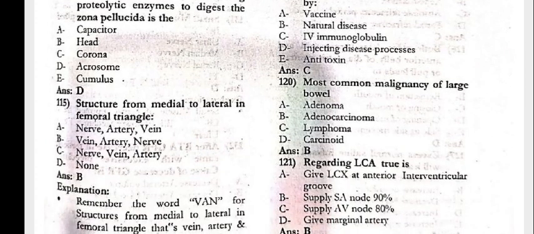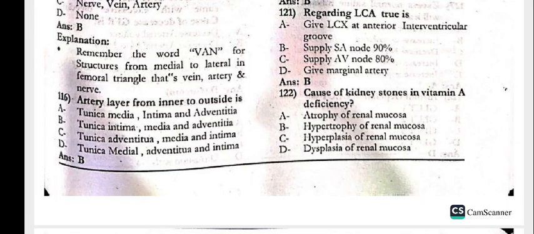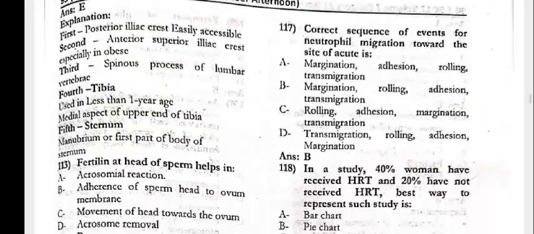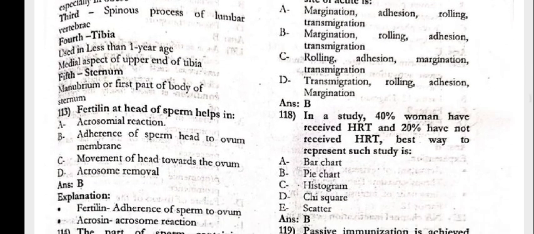The structures from medial to lateral in the femoral triangle are vein, artery and nerve. The arterial layers from inner to outside are the tunica intima, media and adventitia. Next, 117, the correct sequence of events for neutrophil migration towards the site of acute inflammation is margination, rolling, adhesion and transmigration. MRAT or Marat, you can remember it as.